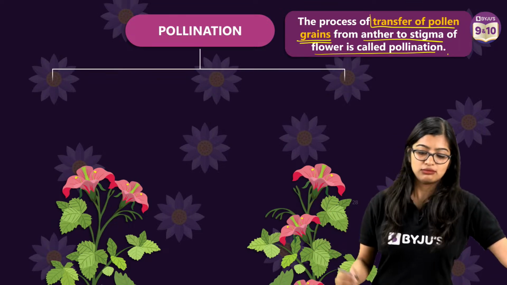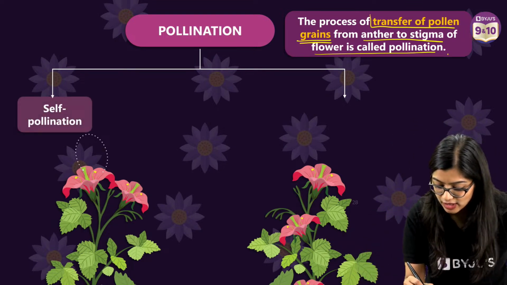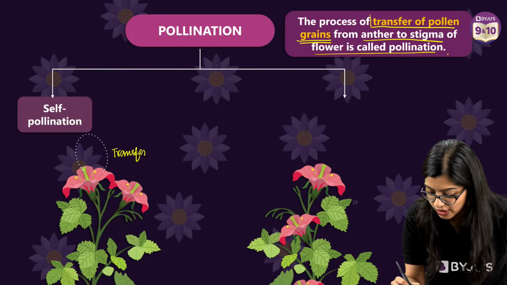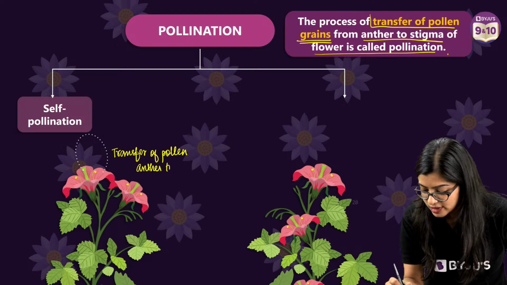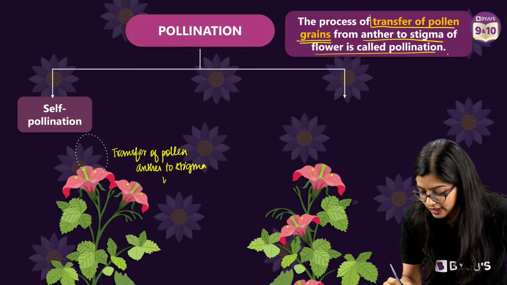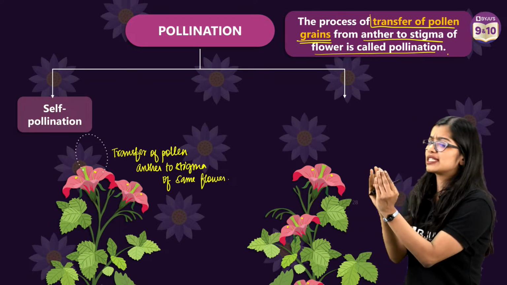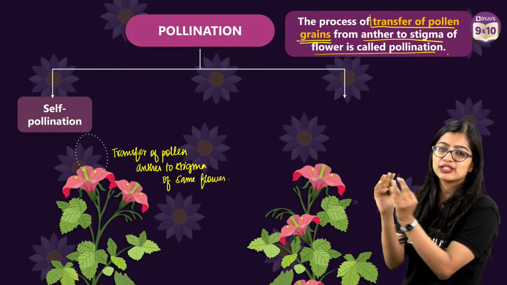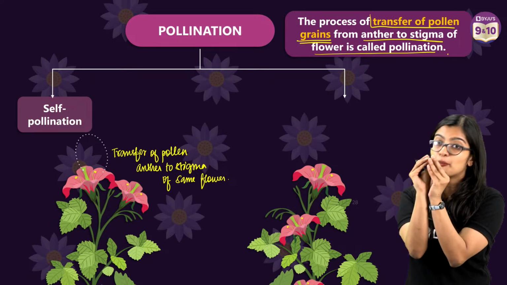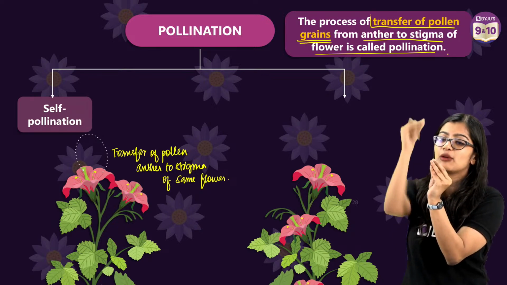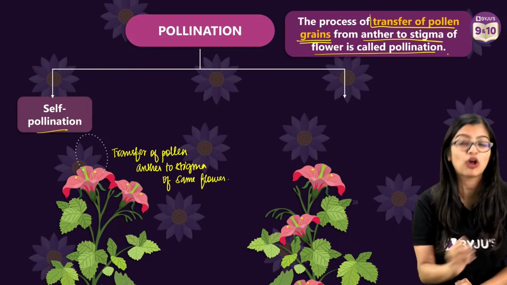So this is what we mean by it. Now pollination happens in two ways. One is self pollination, where we see that transfer of pollen will take place from anther to stigma of the same flower. Now how will this happen? It could be because the anther and stigma are so close to each other. So when the anther bursts, the pollen grains will just fall onto the stigma. They are very close, so this is how self pollination happens.